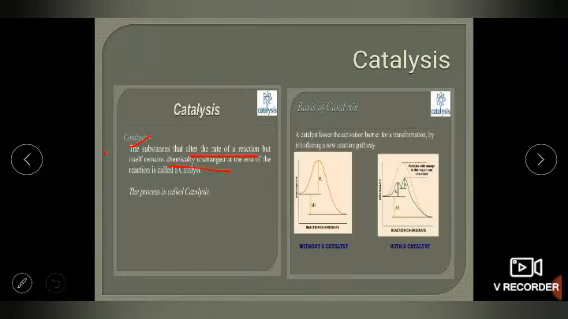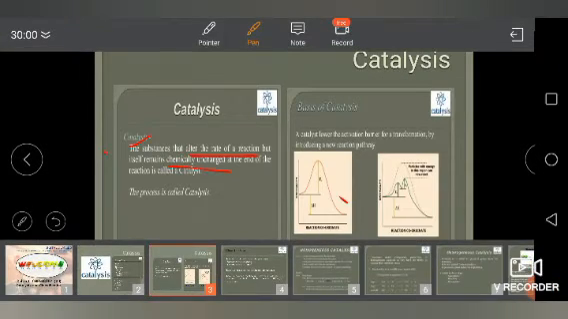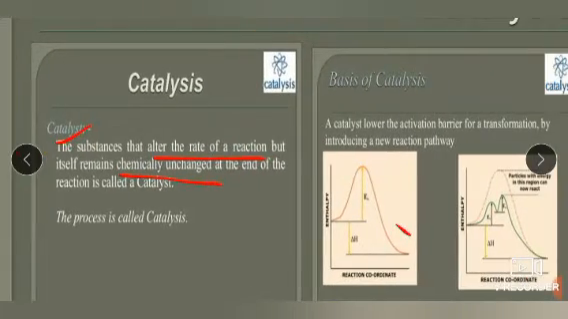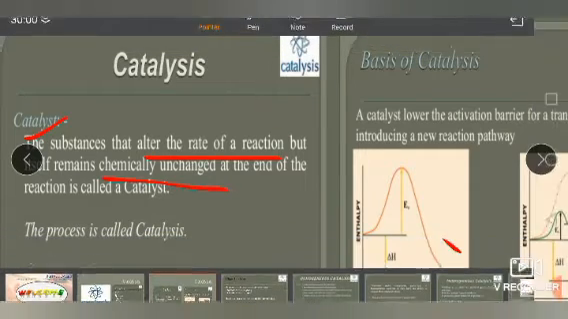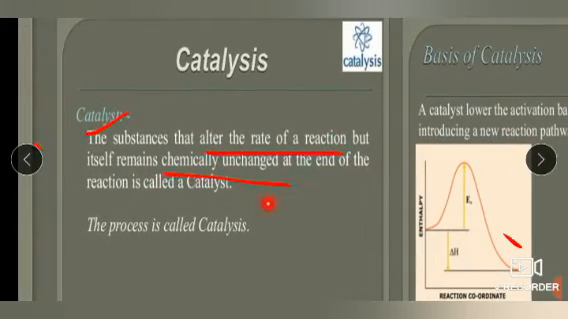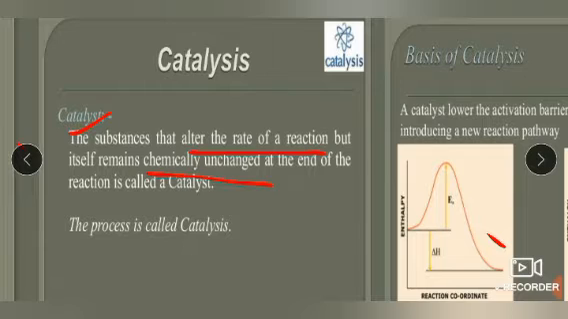So let's start. Dear students, as you know, yesterday in my video I already told you about catalysis, what catalysis is and its basic meaning. A catalyst is a substance that alters the rate of reaction but itself remains chemically unchanged at the end of the reaction.